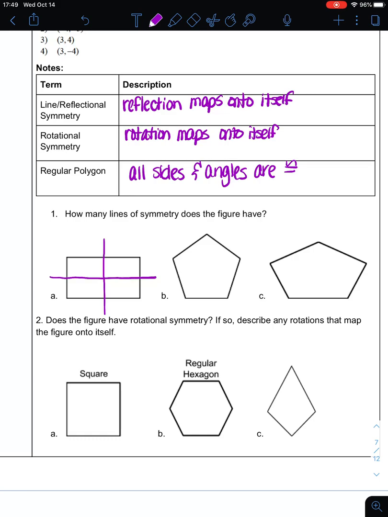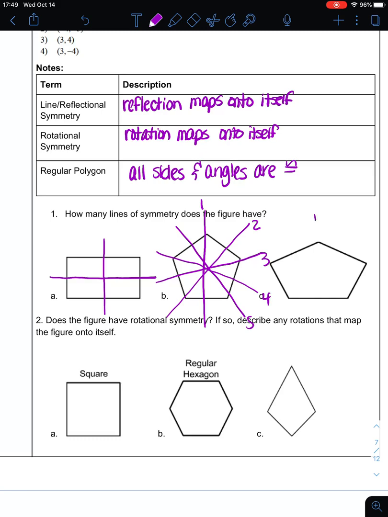Now this is a regular pentagon. If you look at B, it's a regular pentagon, while C is a pentagon also, but it isn't regular. The difference is that in B, all of the sides are the same and all of the angles are the same. What that does is it creates this line of symmetry here, this line of symmetry here, and we can fold this pentagon in all these different ways so that we have 1, 2, 3, 4, 5 lines of symmetry.